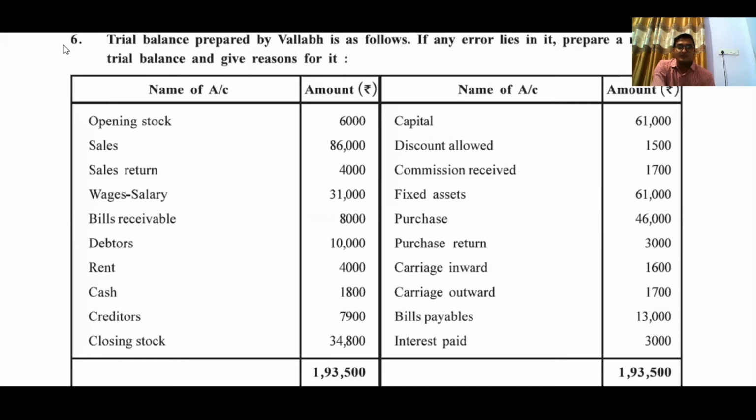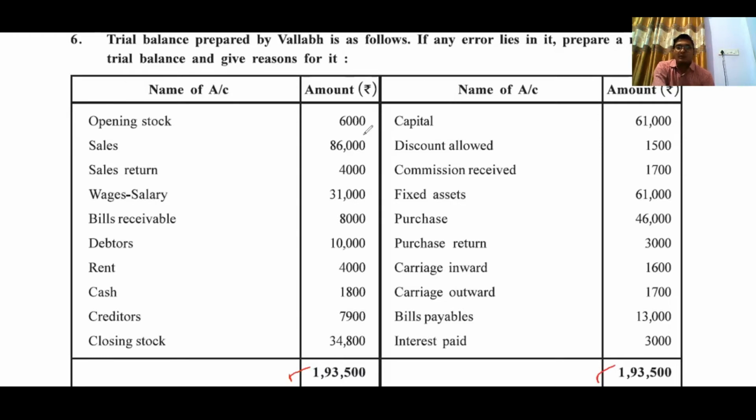Here, in question number 6 of your exercise, the trial balance prepared by Vallabh is as follows. If any errors lie in it, prepare a modified trial balance and give reasons for it. Here the trial balance is given and the total is 1,93,500 on both sides, but they are not the correct debit and credit entries.